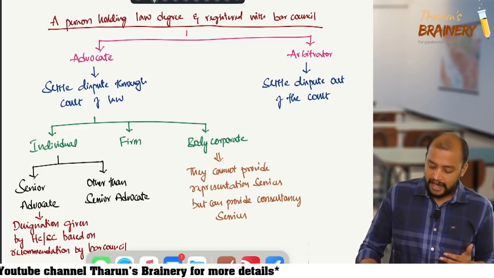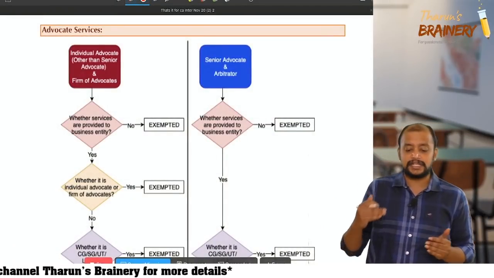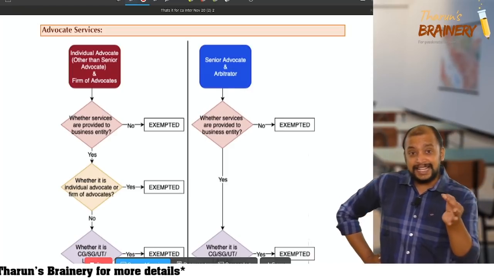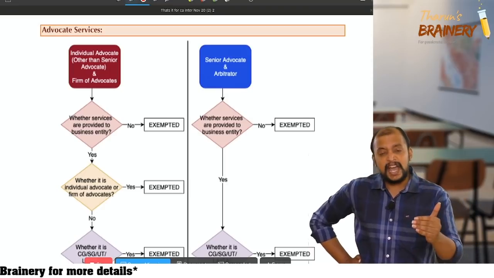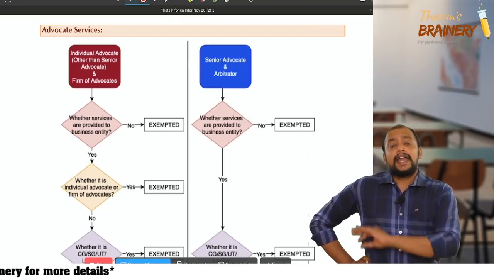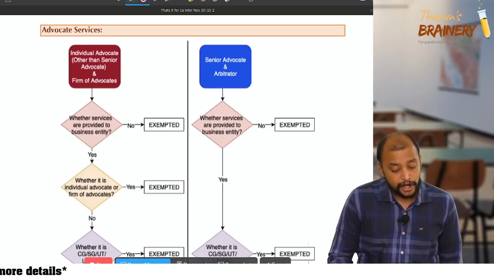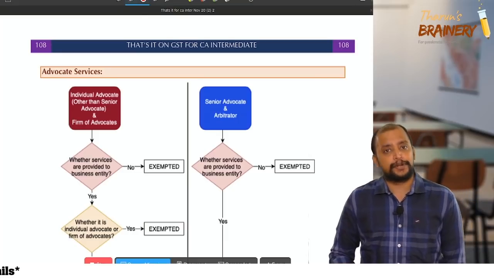So now have a look at the exemption related to legal services. Now each and every term you will understand. For individual advocate other than senior advocate and firm of advocates, we have some exemption. The exemption is not applicable to an advocate practicing as a body corporate.